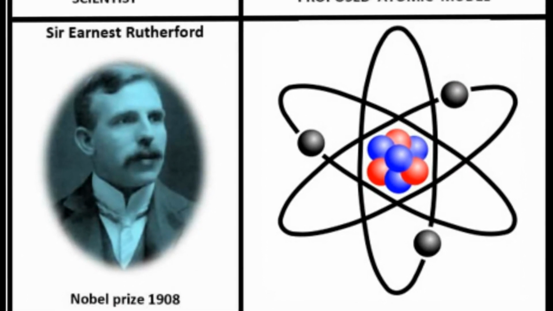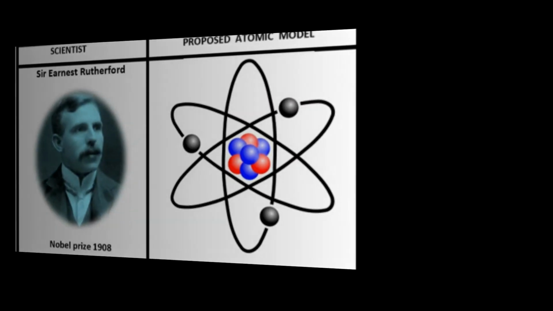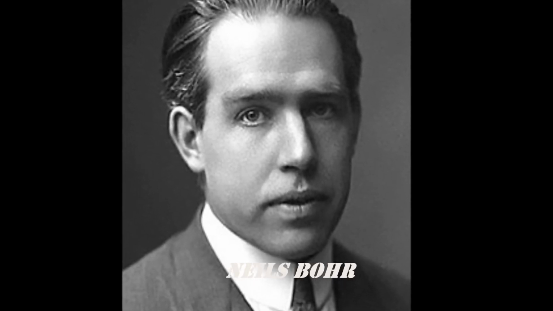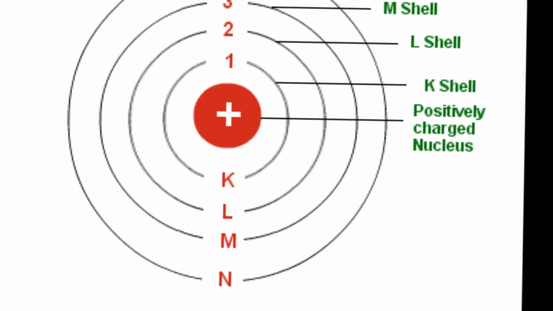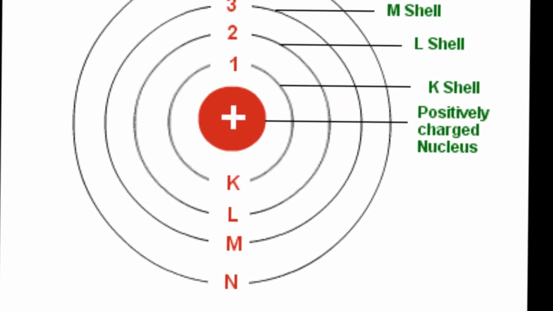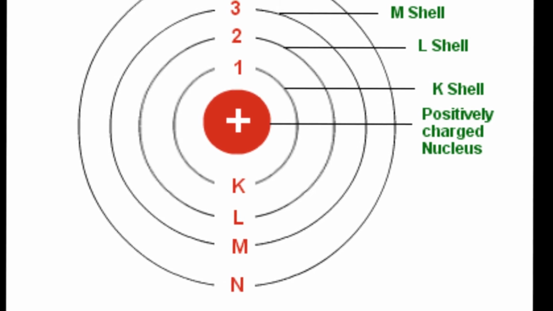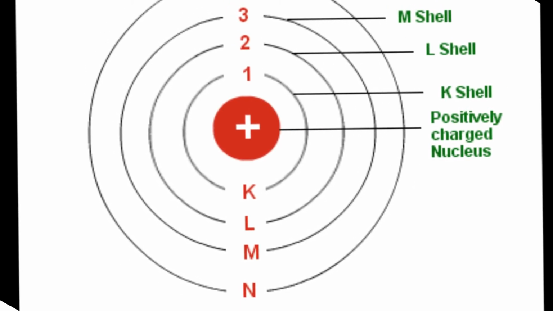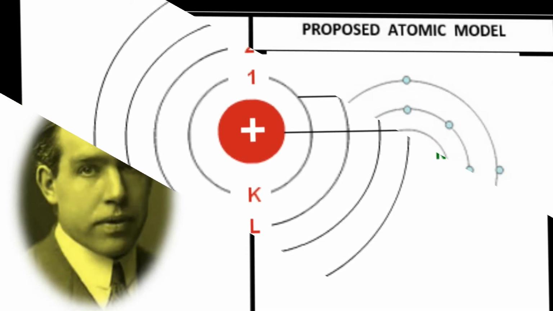But the atomic theory wasn't complete just yet. Niels Bohr, another student of J.J. Thomson, expanded on Rutherford's nuclear model. He stipulated that electrons orbit the nucleus at fixed energies and distances, able to jump from one level to another, but not to exist in the space between. Bohr's planetary model took the center stage and is widely accepted.